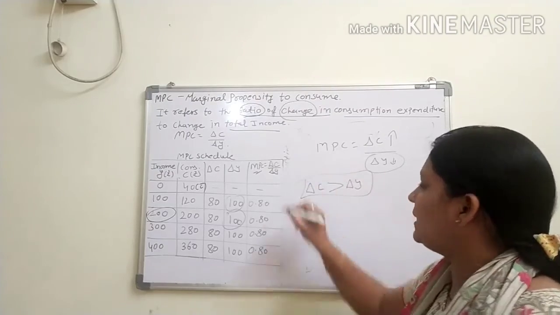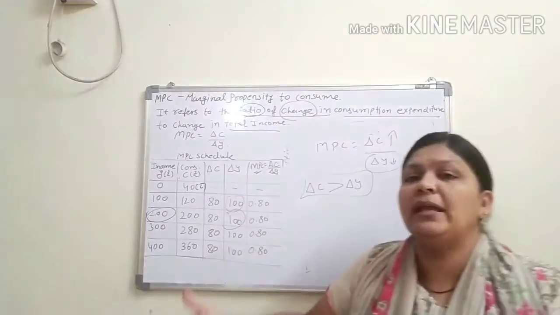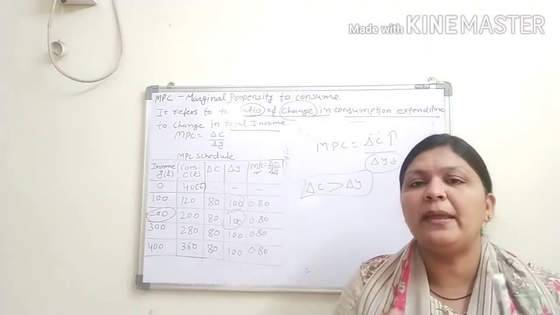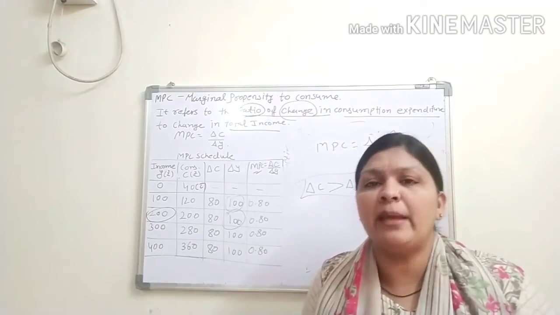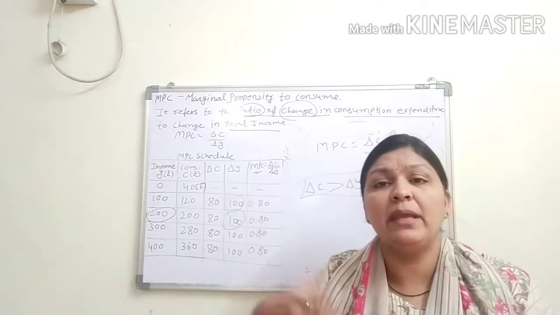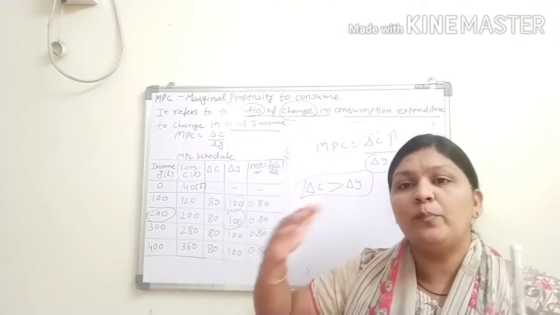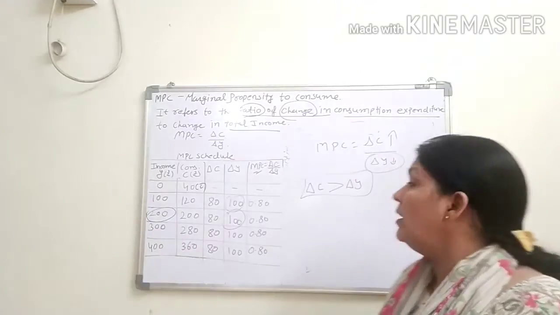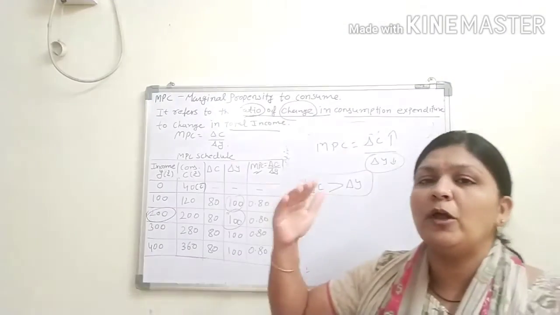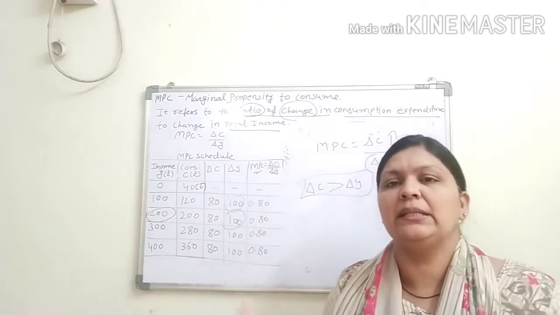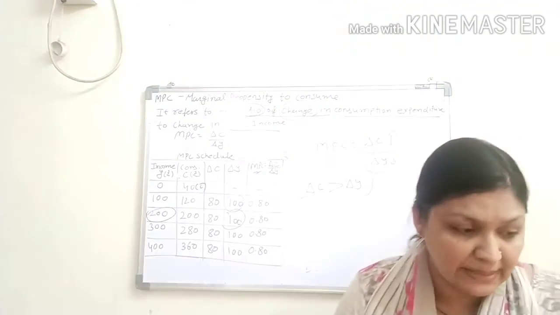So who consumes more if income is increased? Poor people consume more when their income is increased. Definitely, because their needs are not yet finished. So poor people consume more. So that time poor people's MPC is greater than the rich people's MPC.